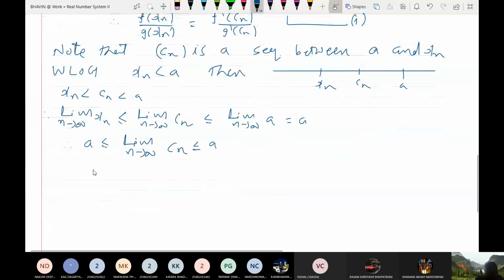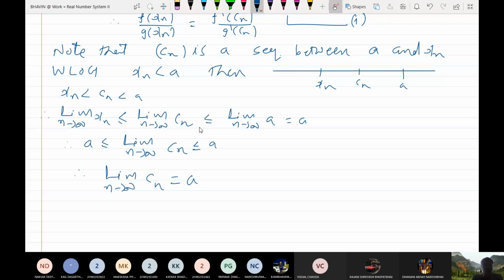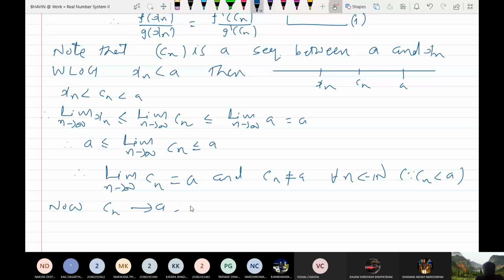Therefore, by the Sandwich theorem, you can say that limit of Cn equals a, and Cn is not equal to a, because Cn is strictly less than a. Now I have found the sequence Cn tends to a, Cn not equal to a for all n belonging to N.